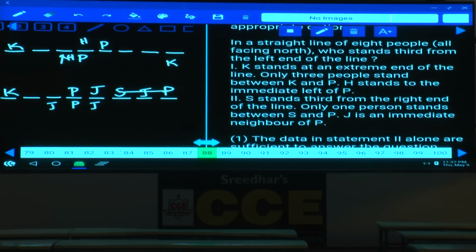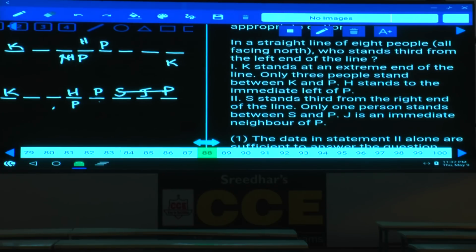And P is here. J can be at any one of these two places. Yes. What is the other information here? And only 3 people between K and P. As only 3 people between K and P, where should this be? P must be at this place. As H stands to the immediate left of P, then H must be at this place. H is to the immediate left of P.